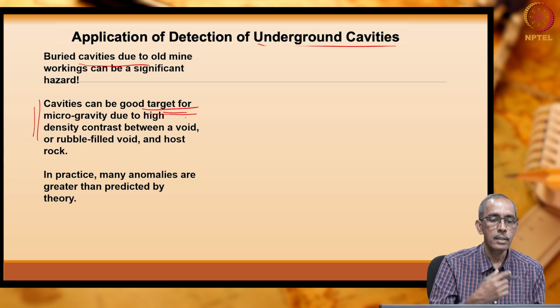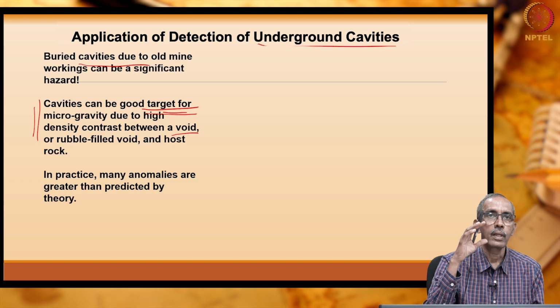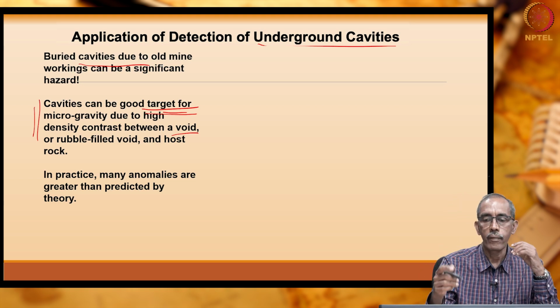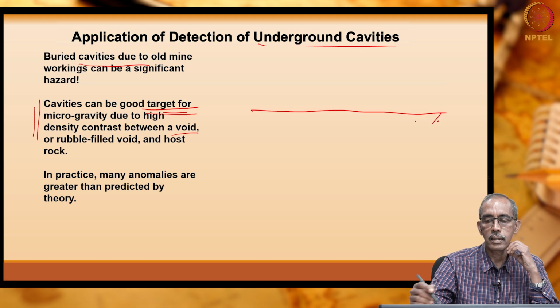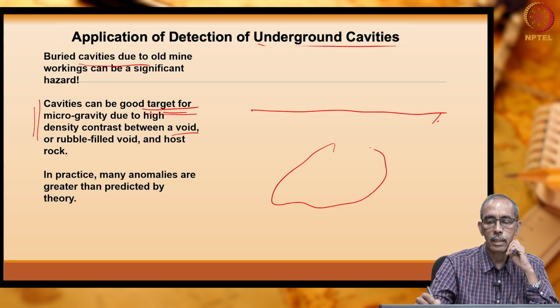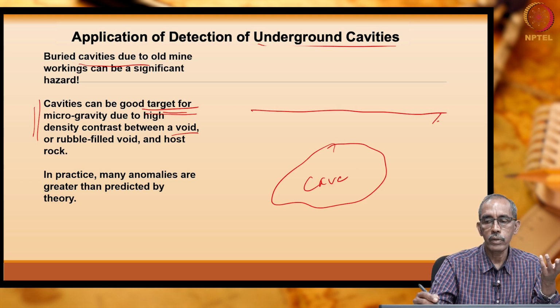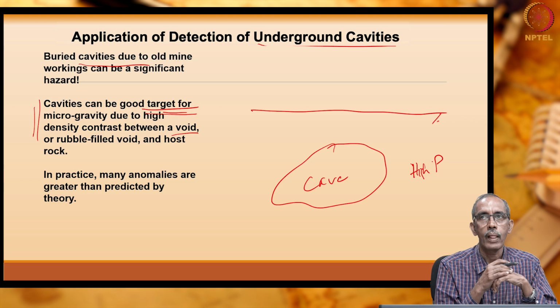Why? Because cavities are going to have only air. Sometimes cavities are filled with some loose material, right? So, compared to the surrounding rocks, cavities have lesser density, right? Imagine there is a big cavity here, a cave, right? The density of the cave is less because it is going to be filled with air. The rocks around that will have high density, right?